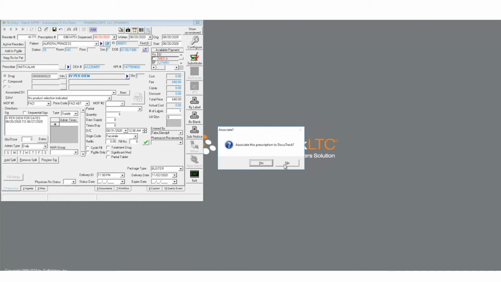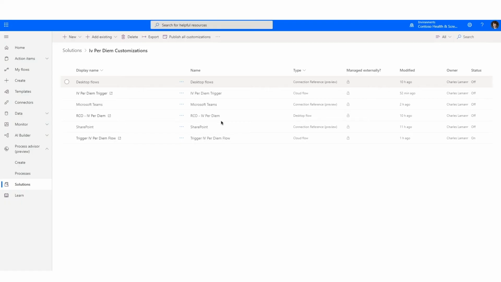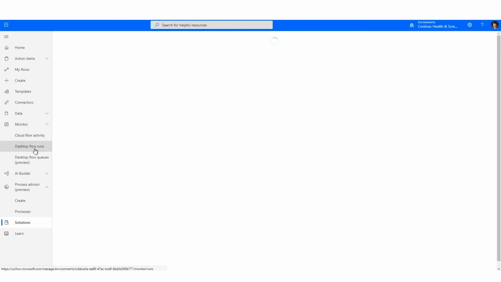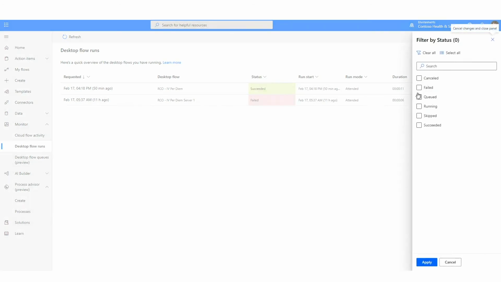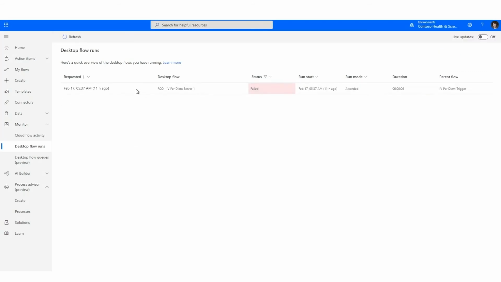So that's the process. And the last thing that we'd like to touch on is how you can monitor and manage these processes from the cloud. Now, this is a premium capability, but once you have it, you can actually come and see all of your desktop flow runs across all of the flows that you've created. You can filter by different statuses. So for example, you only want to see the runs that have failed in a particular time range. We have all of the great advanced filtering there.